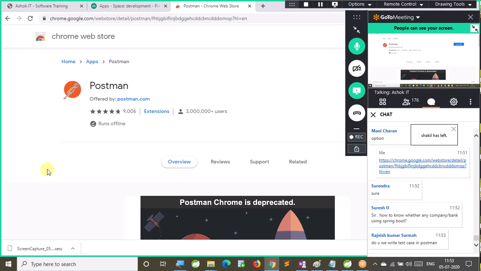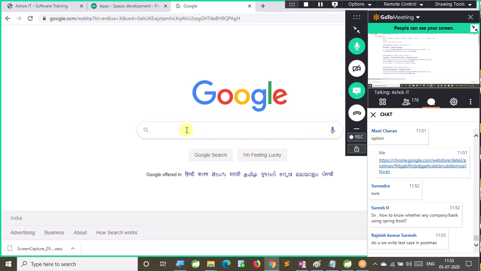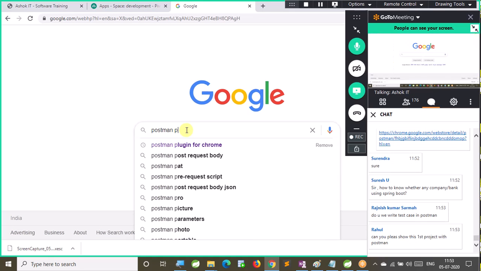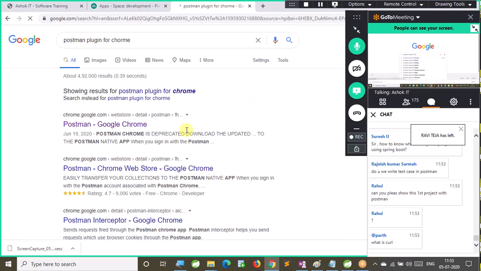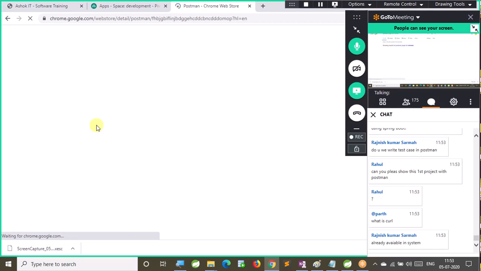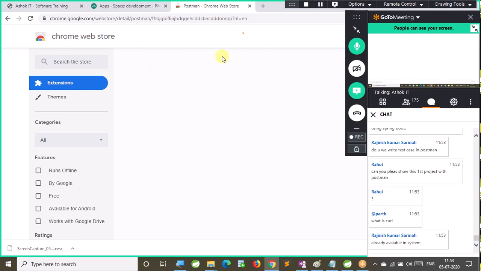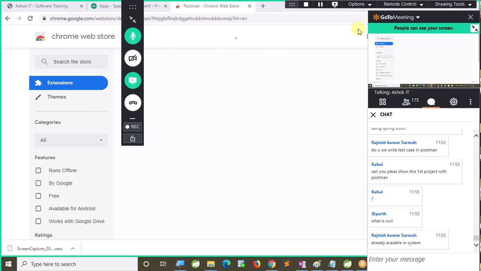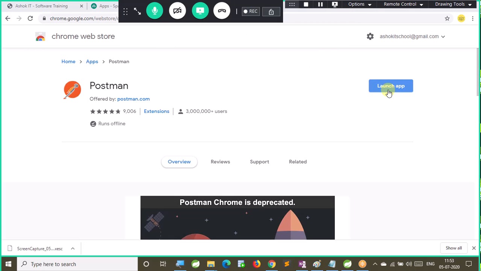I want you people to install that plugin. See, very simple, guys. Just go to Google, type Postman plugin for Chrome. That's it. You will get the first link. Now it is already available in my system. I have already installed that. That's why the launch app option is coming. If you did not install already, it will give you the install option.